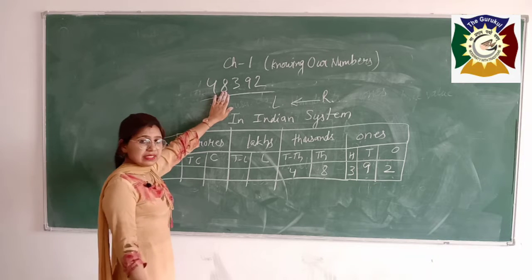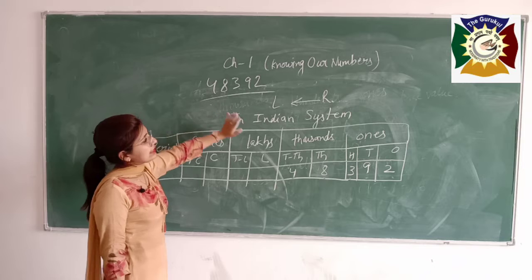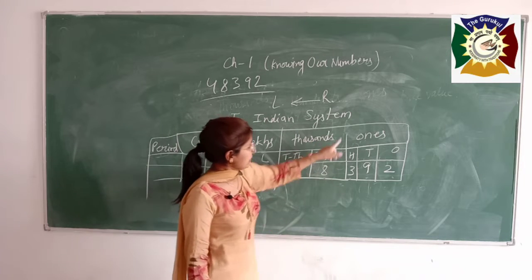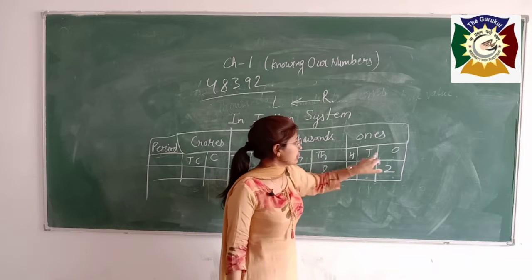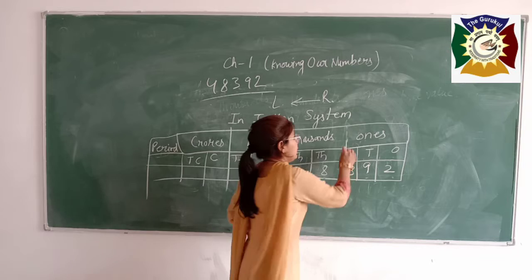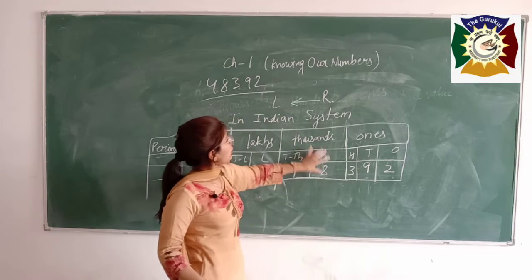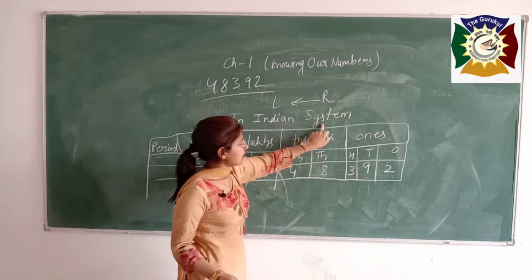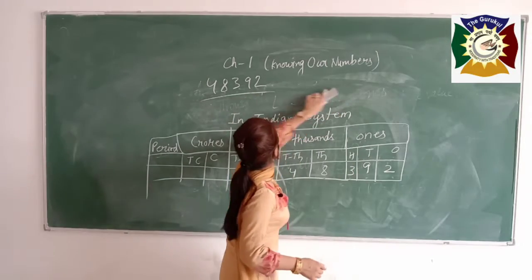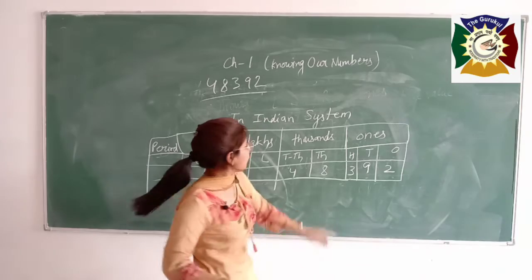Boys, this is simply a number given to you and you want to write it in the Indian system. From here, you can observe that in the ones period, you have ones, tens and hundreds. You have to separate these periods with a comma. You have to put a comma after each period.